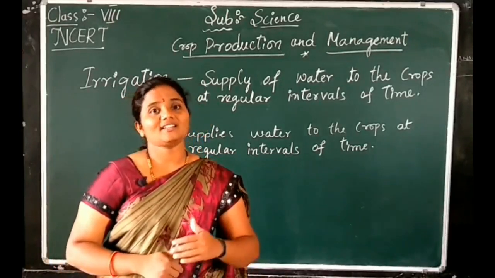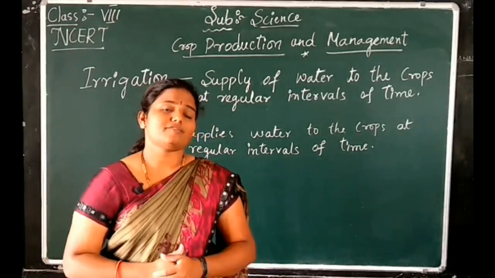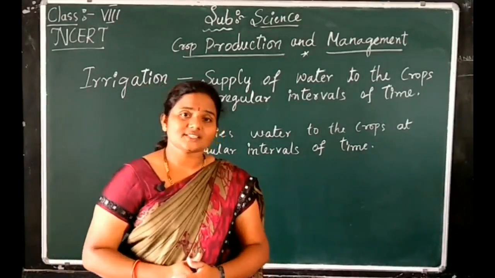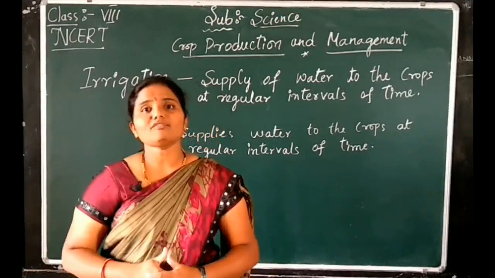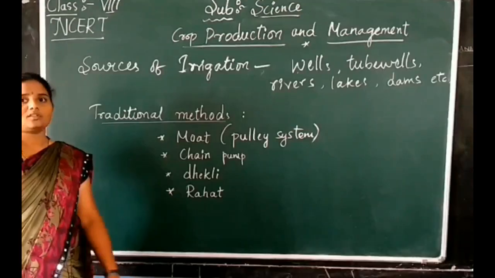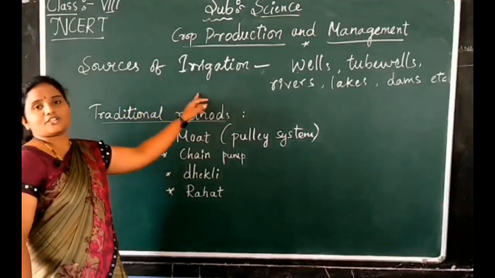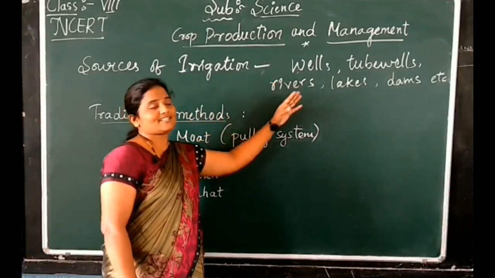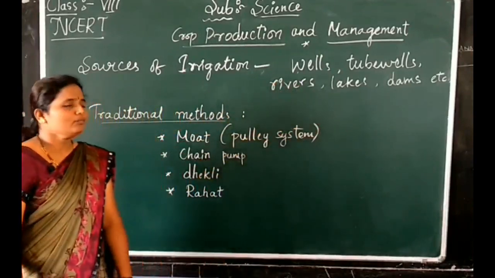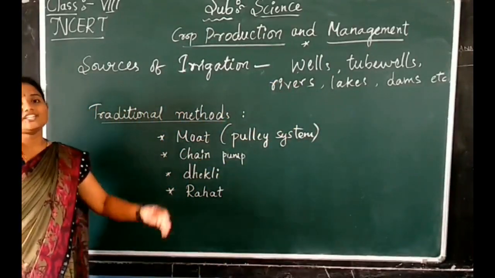Next, we will learn about the traditional methods of irrigation and the modern methods of irrigation. The sources of irrigation are wells, tube wells, rivers, lakes, dams, etc. Now we will discuss the traditional methods.